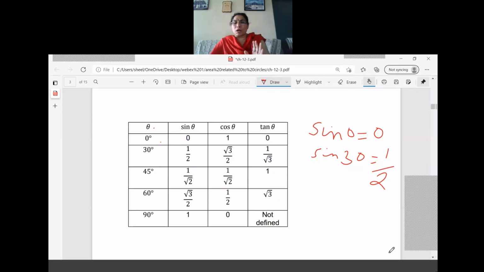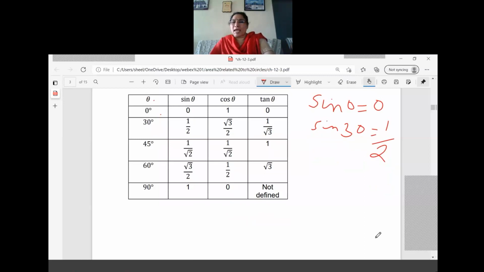So how to learn: first write the angles 0, 30, 45, 60, 90. Then in the next column write sine, and you can write the values like that: 0, 1 by 2, 1 by root 2, root 3 by 2, 1. And the next column is cos. Cos means reverse order of sine, so it starts from here: 1, root 3 by 2, then 1 by root 2, then 1 by 2, then 0.